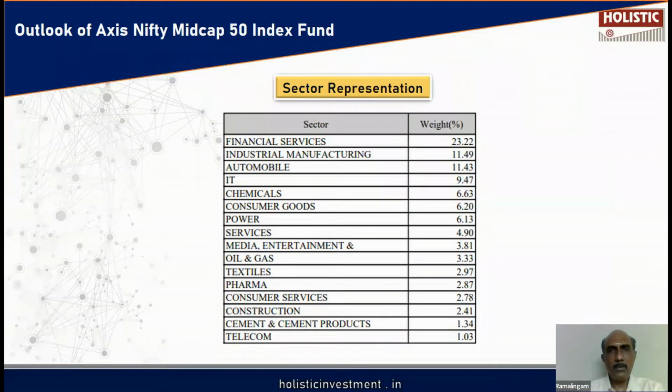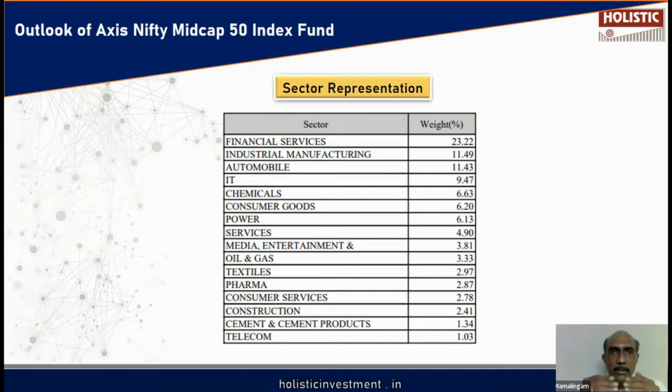The top 50 companies in the midcap segment are spread across multiple sectors. Financial services has got 23% weightage. Industrial manufacturing has got 11%. Automobile again 11%. IT 9%. Chemicals 6%. We have also got exposure to consumer goods, power, services, media, oil, textiles, pharma, construction, cement, telecom.